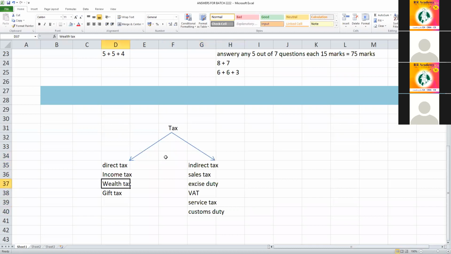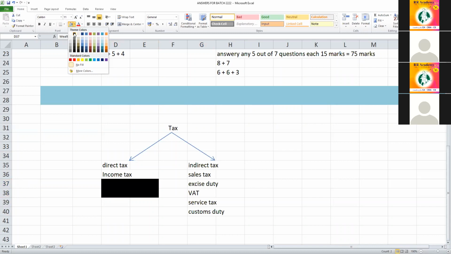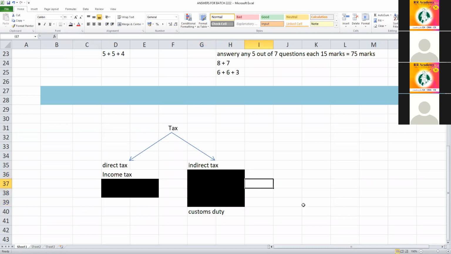So what happened now? The government removed wealth tax and gift tax; I studied wealth tax, gift tax, etc. Now all these have been removed. There is no wealth tax or gift tax. Similarly, here also, sales tax, excise duty, VAT, value added tax, service tax, all these have been removed and replaced by GST.